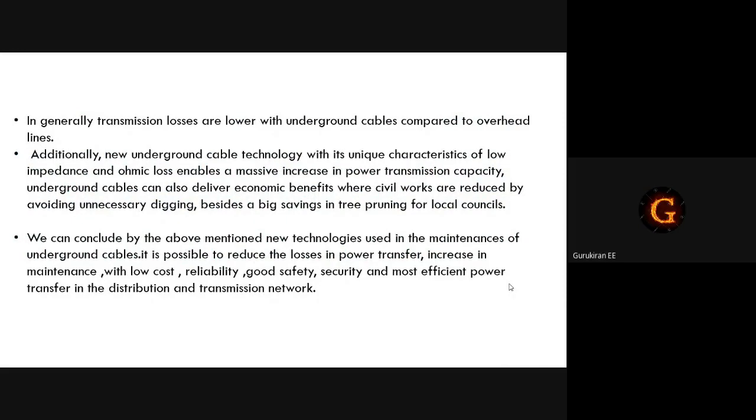In general, transmission losses are lower with underground cables compared to overhead lines. Additionally, new underground cable technology with unique characteristics of low impedance and ohmic losses enables a massive increase in power transmission capacity. Underground cables can also deliver economic benefits where civil works are reduced by avoiding unnecessary digging, besides a big saving in tree trimming for the local council.